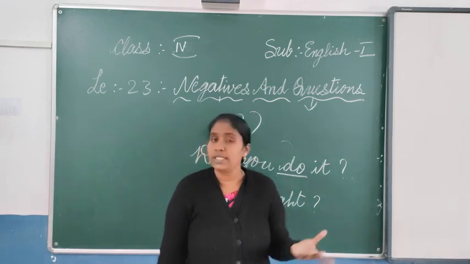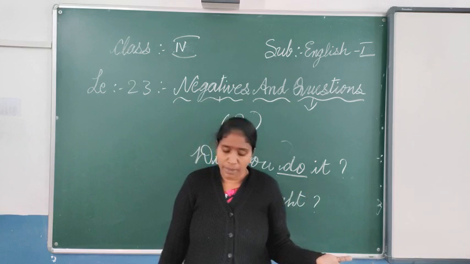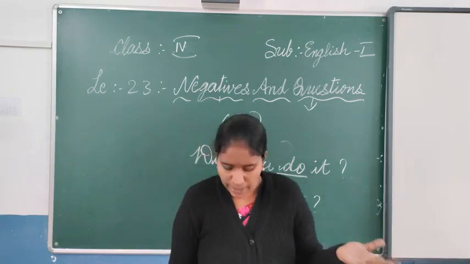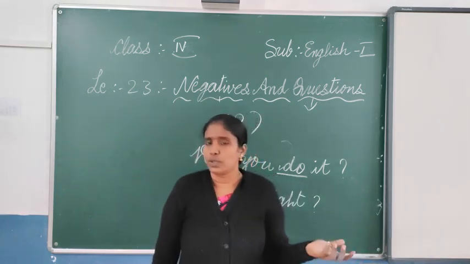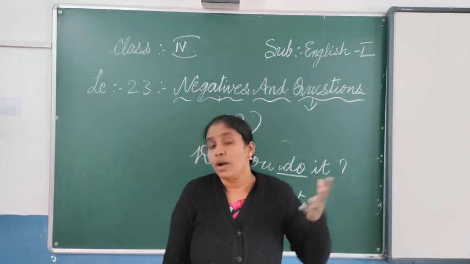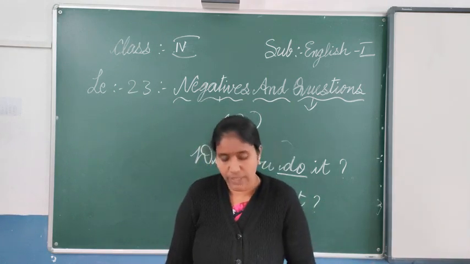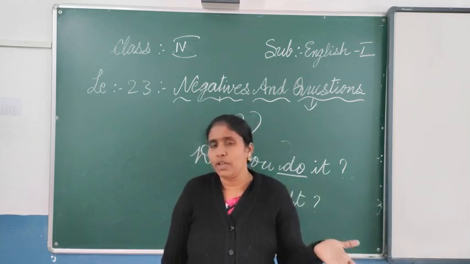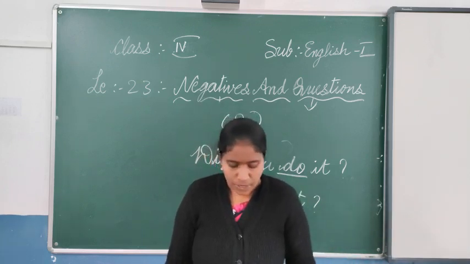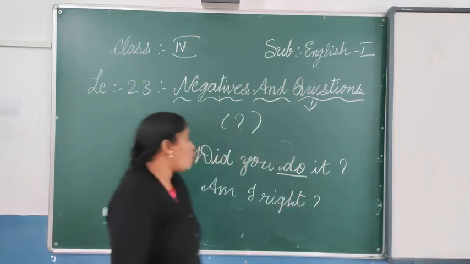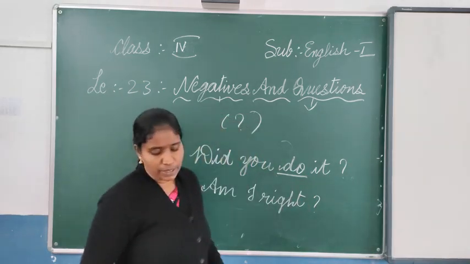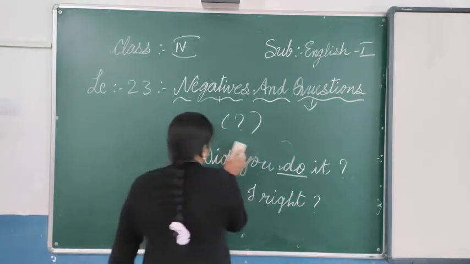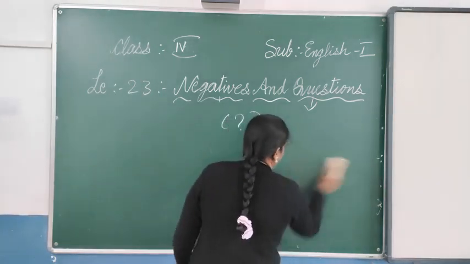So you can use how many. How many months does Ravi intend to stay here? When it comes to numbering, we can ask how many. So first one you can write there, how many months does Ravi intend to stay here?